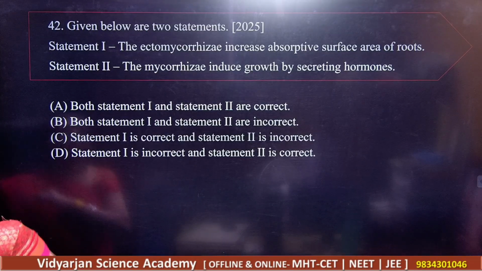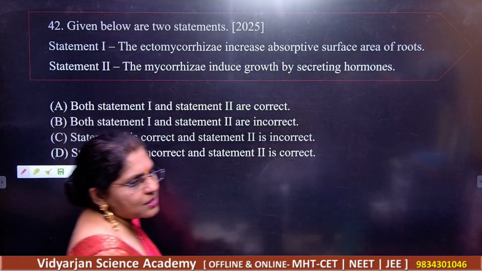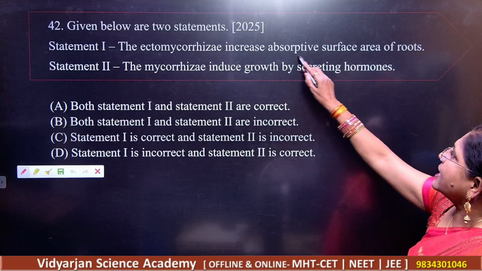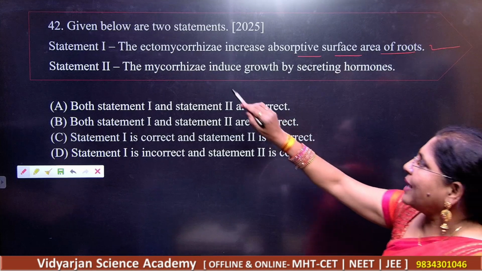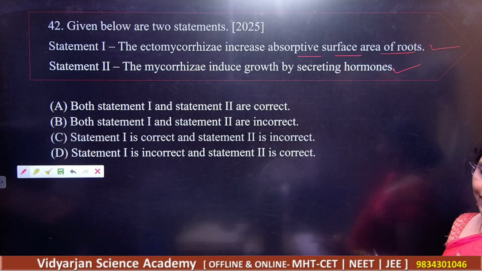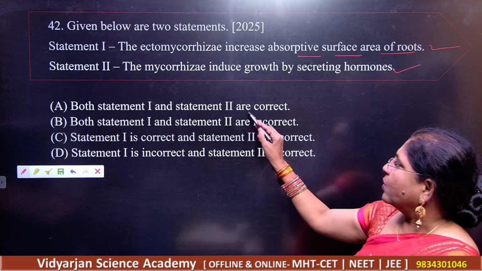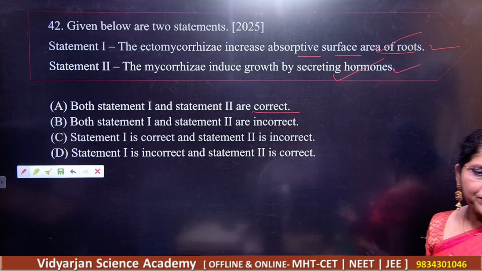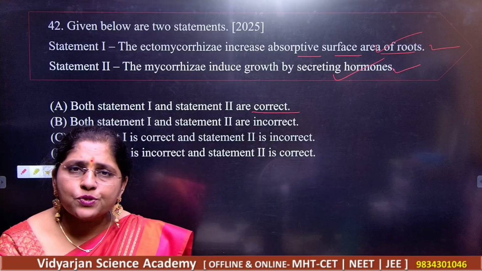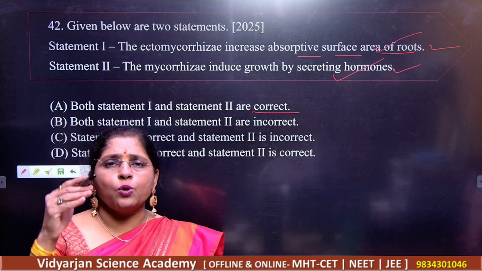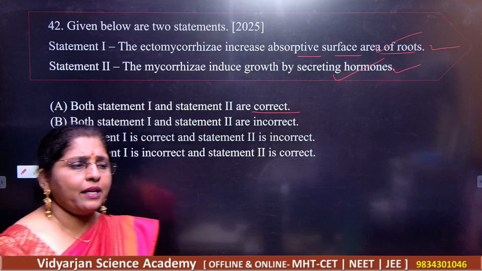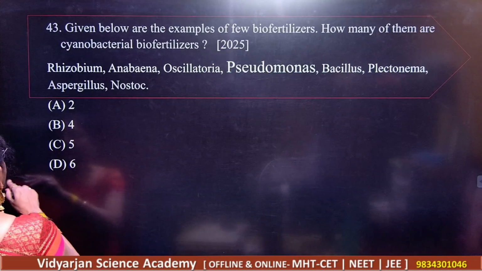Got it? Next, given below are two statements, read the statements. The ectomycorrhiza increase the absorptive surface of the roots. The mycorrhiza induce the growth of plants by secreting hormones. So what do you think should be your correct answer here? Both the statements are correct. Okay. So students, please read all the details of mycorrhiza, Rhizobium, everything. You should know everything about the biofertilizers, then weedicides, bioweedicides, and everything, right? So all these are the things here.